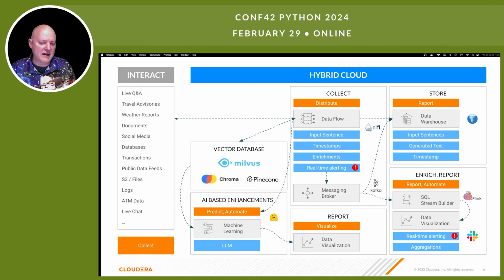Ingest that real fast, enrich it, do real-time alerts if necessary, push things to vector databases using Python, get things into prompts for LLM wherever they have to run, push real-time alerts and data into Kafka, and also right into your data warehouse so you'll have petabytes worth of data to train your models or to act as additions to that.